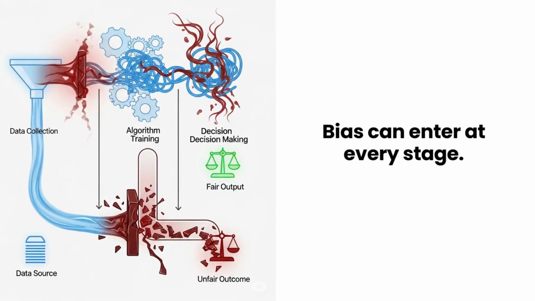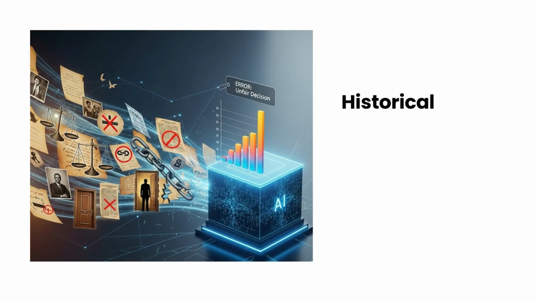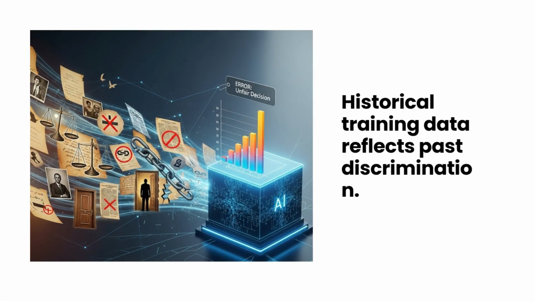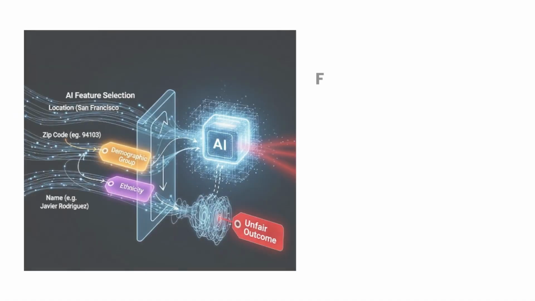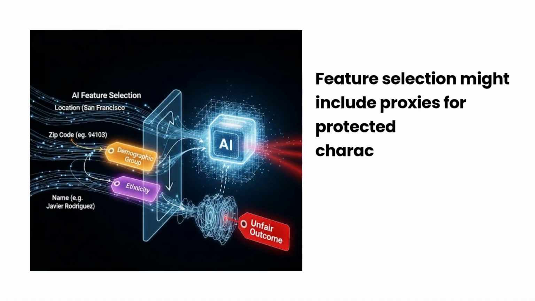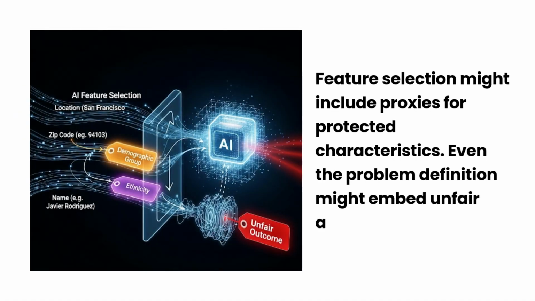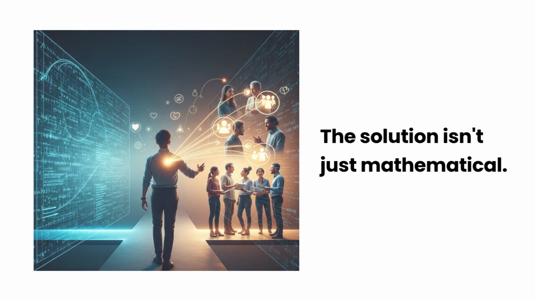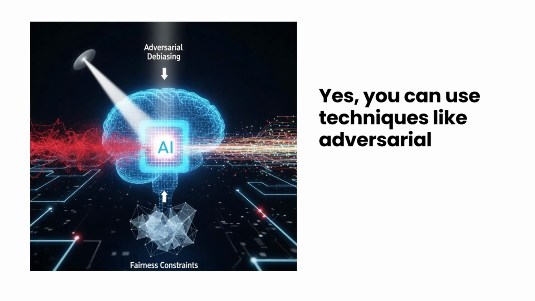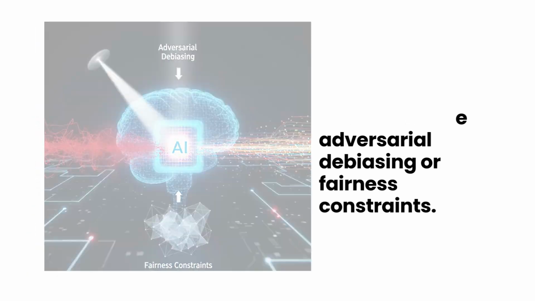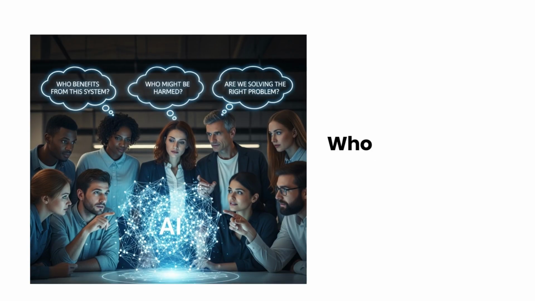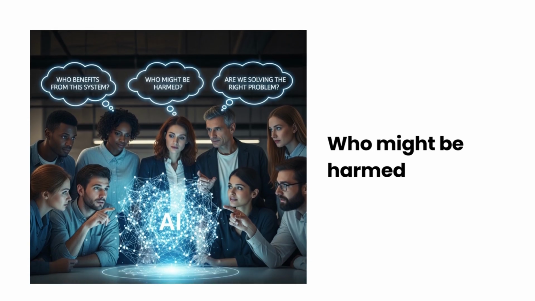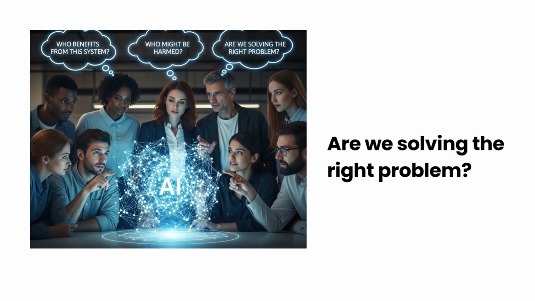Bias can enter at every stage. Historical training data reflects past discrimination. Sample selection might miss important groups. Feature selection might include proxies for protected characteristics. Even the problem definition might embed unfair assumptions. The solution isn't just mathematical. Yes, you can use techniques like adversarial debiasing or fairness constraints, but you also need diverse teams asking hard questions. Who benefits from this system? Who might be harmed? Are we solving the right problem?